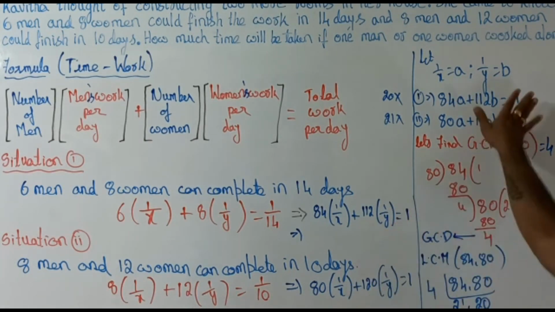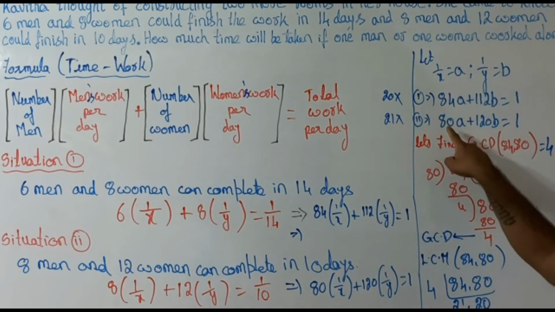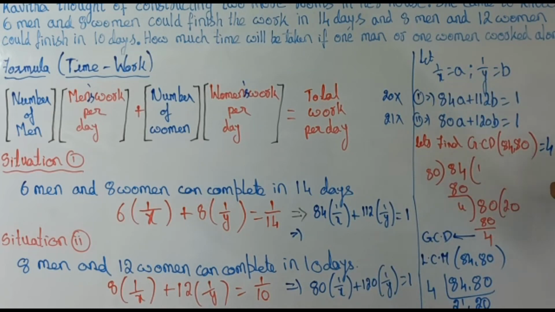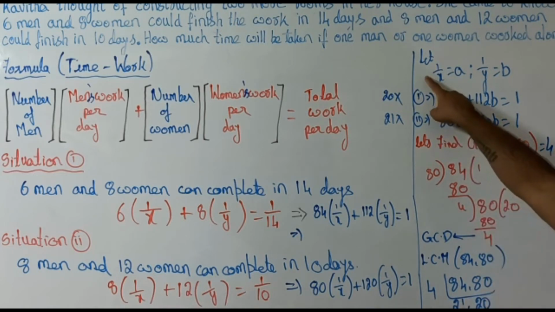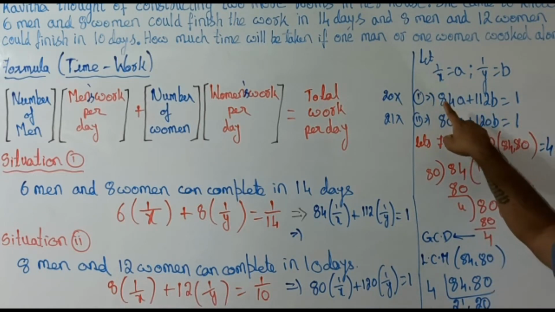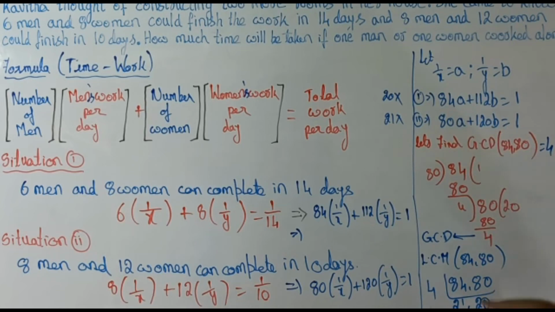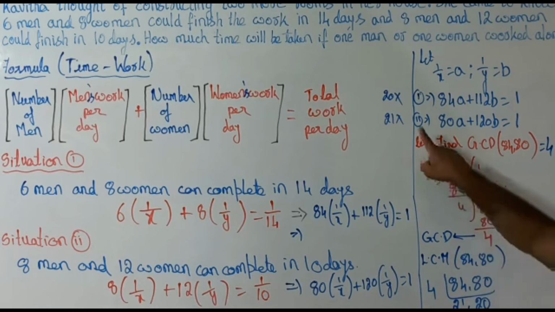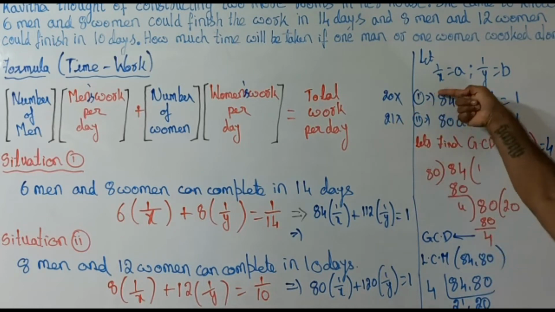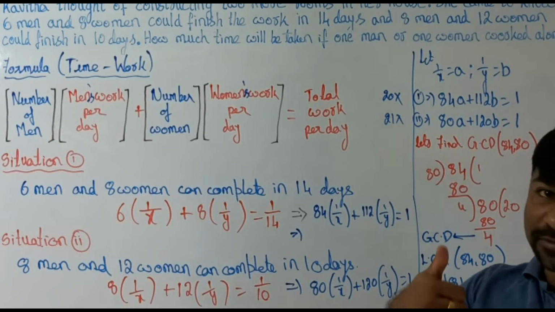I repeat, by using the elimination method, first I found the GCD of 84 and 80. I got it as 4. Now I took the LCM. It goes in 21 and 20 times. Now we are interchanging the numbers. This is of the first, 21. Now, in the first equation we have 84, that I am multiplying with 20. In the second equation we have 80, that I am multiplying with 21, so that the quotients of both of them become equal.